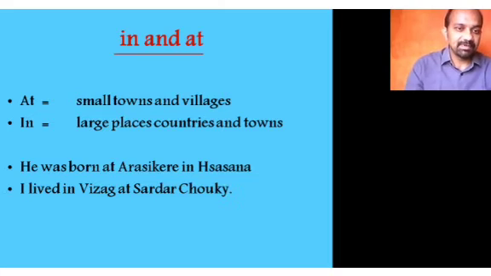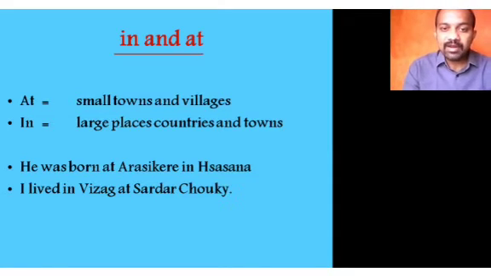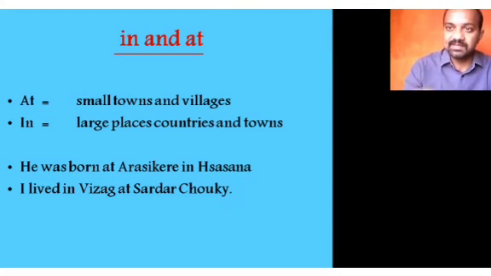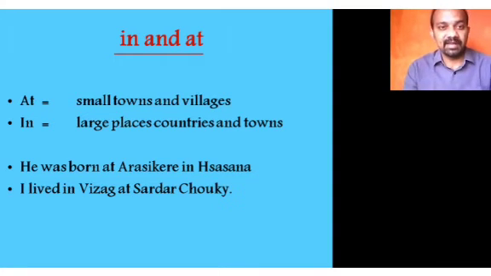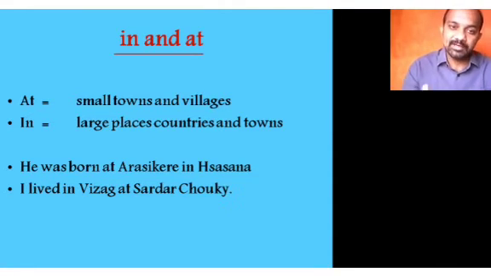Let us look at the examples. He was born at Arasikere in Hassan. At Arasikere because it is smaller compared to Hassan, the district. So in Hassan, at Arasikere. Small towns and villages. For bigger towns or large places, countries, towns, we use in.